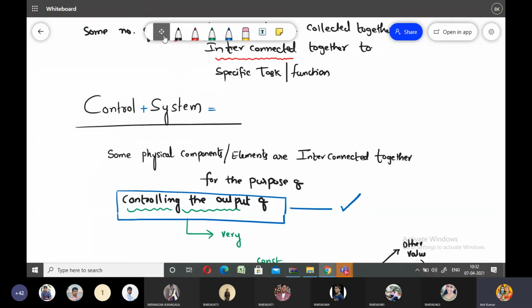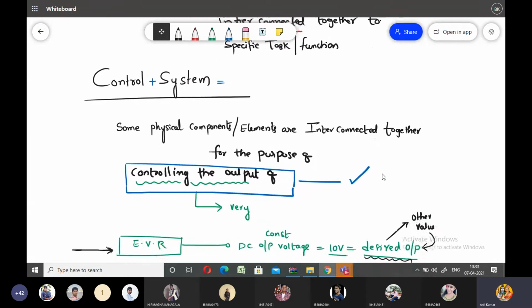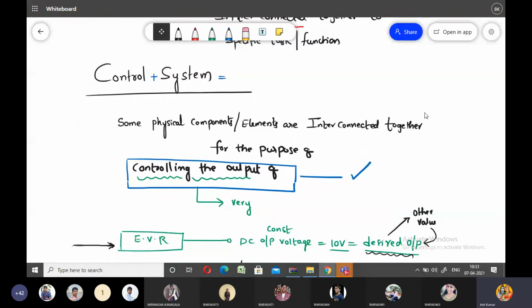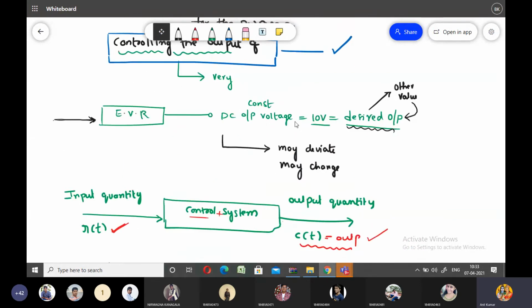What is the control system definition here? Some physical components are interconnected together for the purpose of controlling the output signal of the system. This kind of system is called a control system. Later I gave examples for the control system.